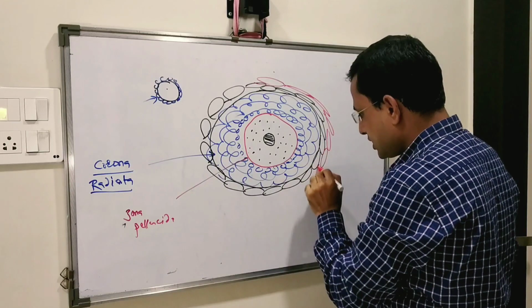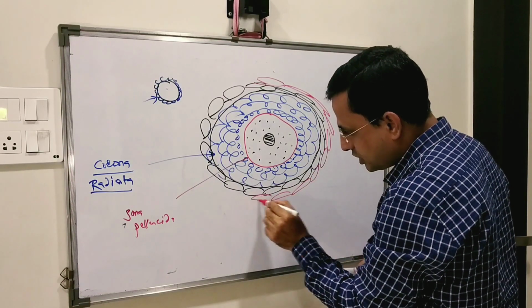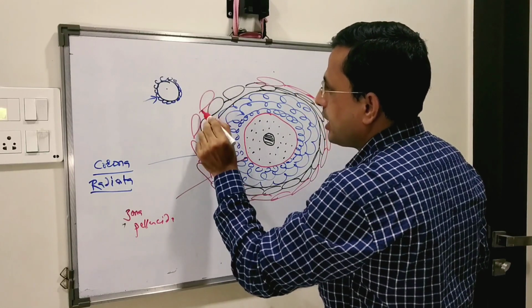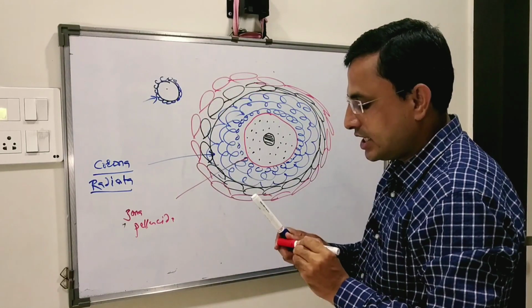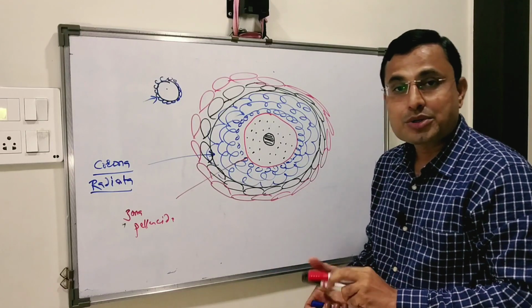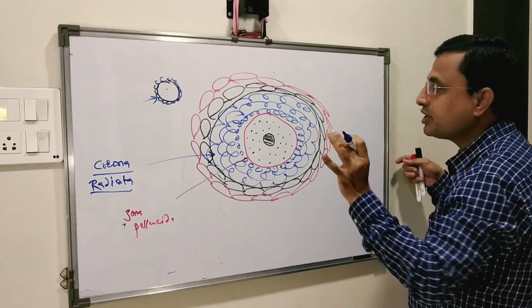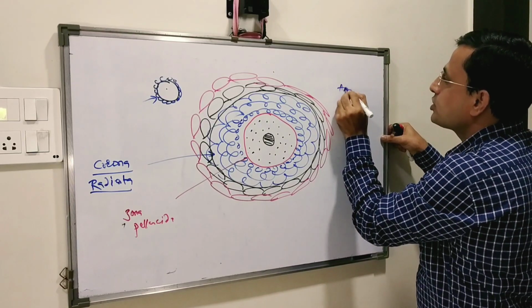These thecal cells are going to synthesize androgens under the influence of LH, and see what is happening, it is a very important part.